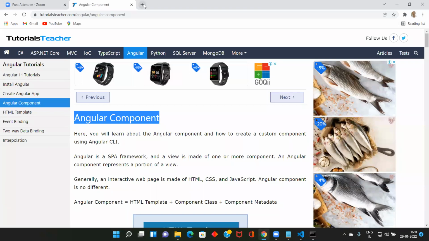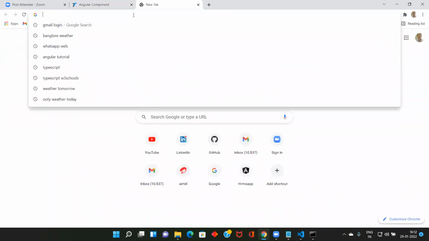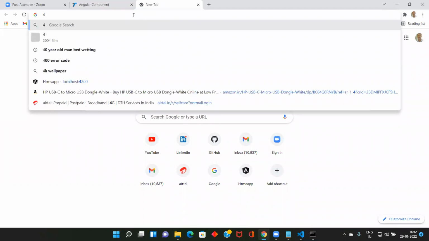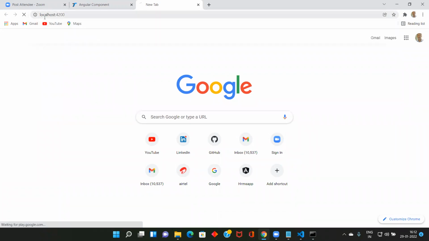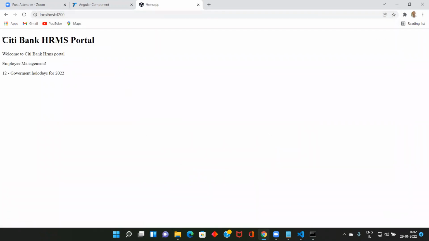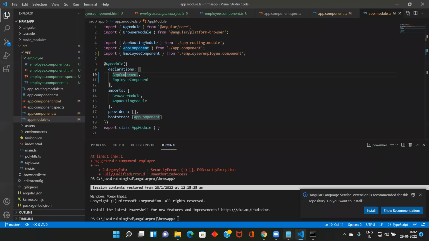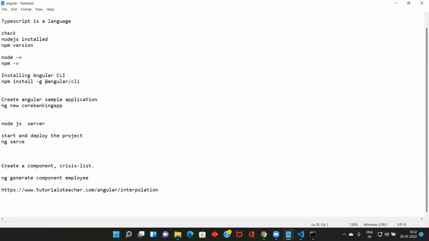So let me go to my browser. What we did was start our server and deploy our project to Node.js on 4200, localhost. See, so we got this particular display. You now know how you get it. On the day, we created it.